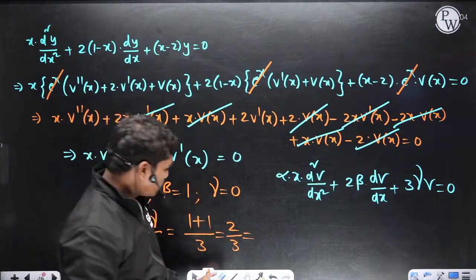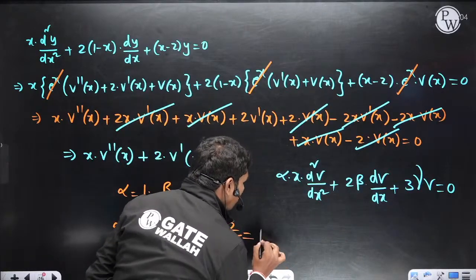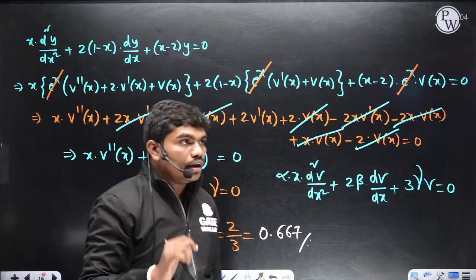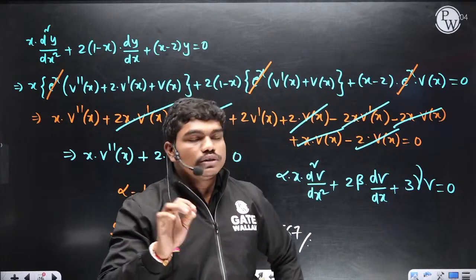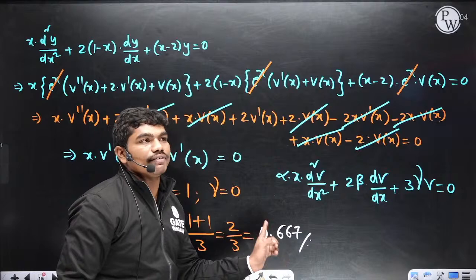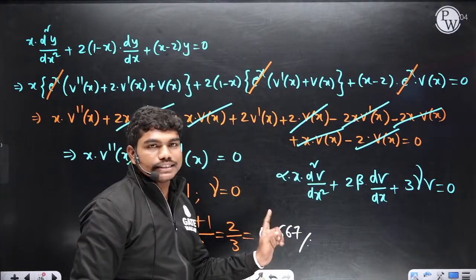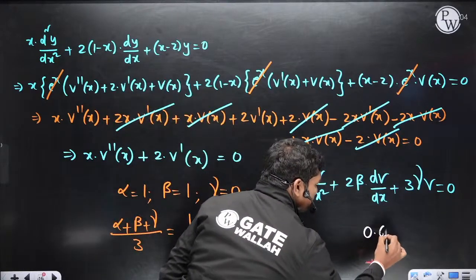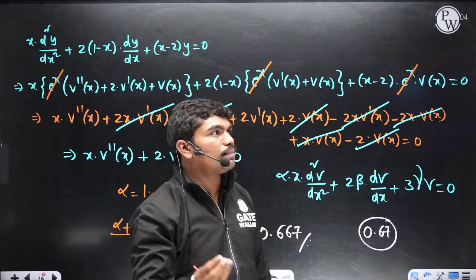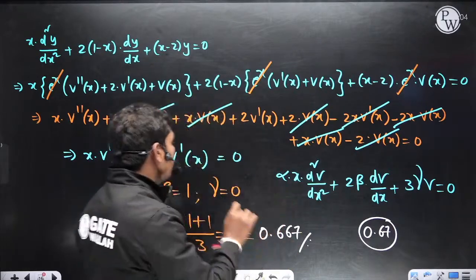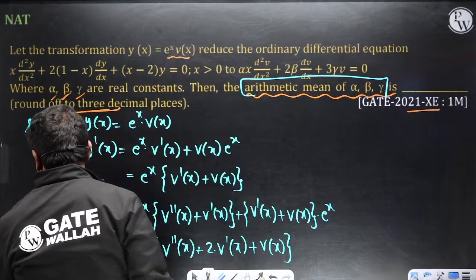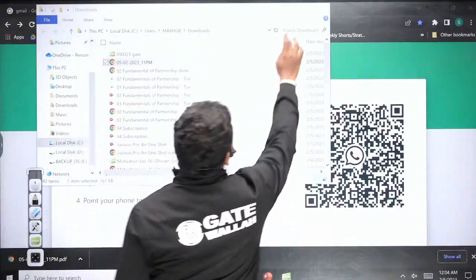So this value is 0.667. Yes, 0.667. In 2021, some people wrote 0.67. This is what people wrote. Look, if they haven't asked for the number of decimal places, then both are correct, obviously. But in that year there is a twist, in 2021. So let us see, I will show you what the twist is.